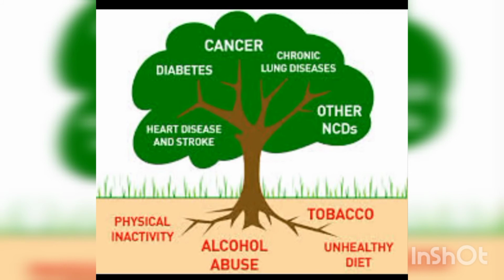What is the definition? It is a disease that cannot be passed from one person to another. Cancer cannot be transferred from one person to another. If you are sitting near a diabetic person, diabetes is not transferred to you because it is a non-communicable disease. It does not pass to us.